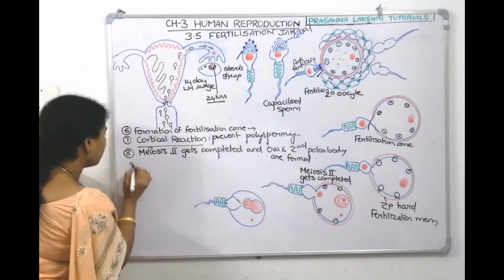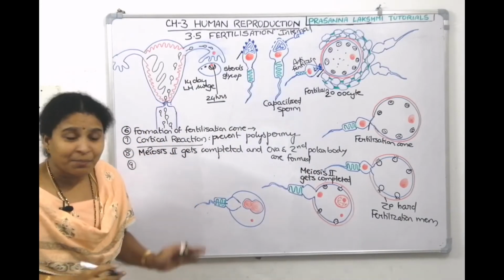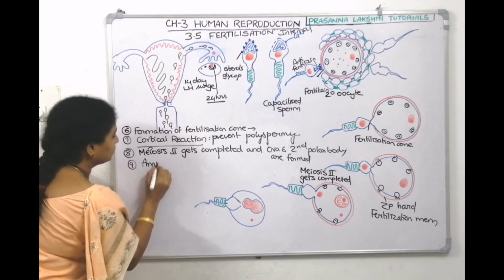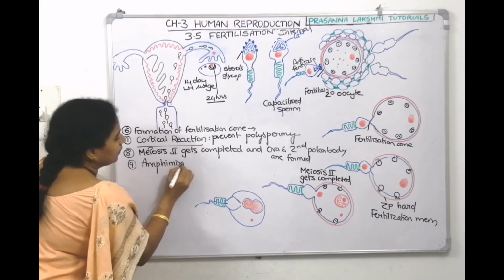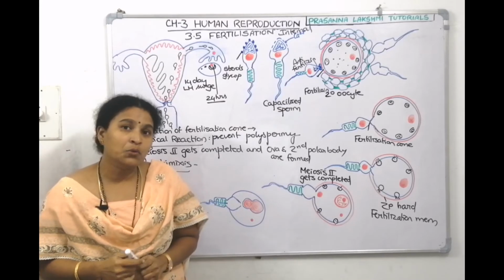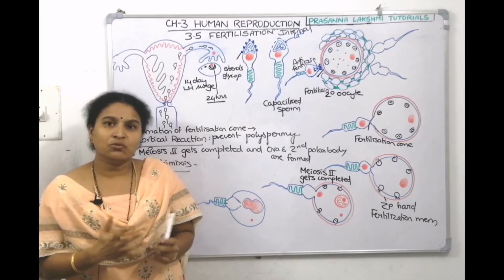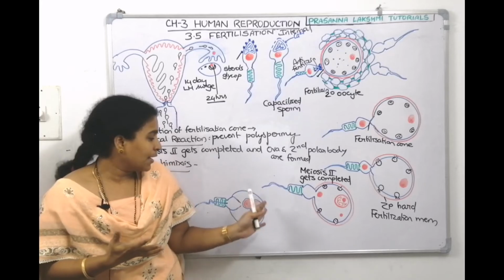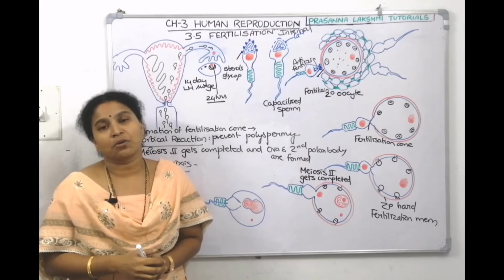And in the next step, what we can tell is amphimixis. What do you mean by amphimixis? It is the fusion of the male nuclei with the female nuclei. As soon as the ova is formed, the female nuclei will come and fuse with the male nuclei.